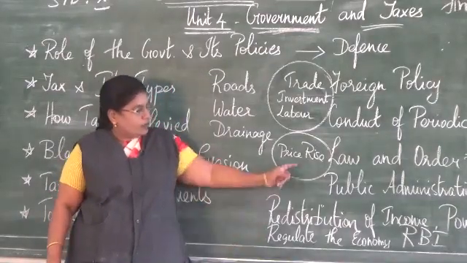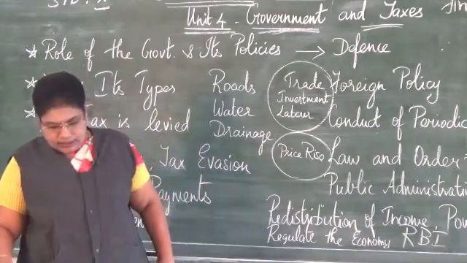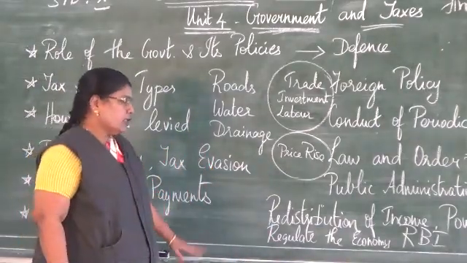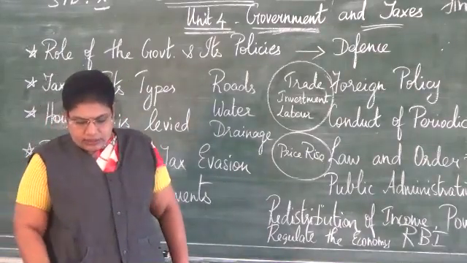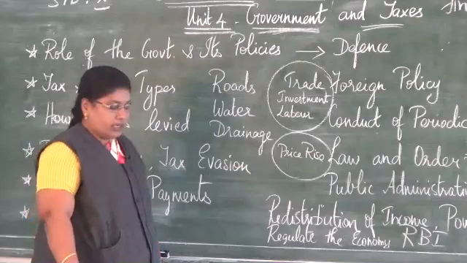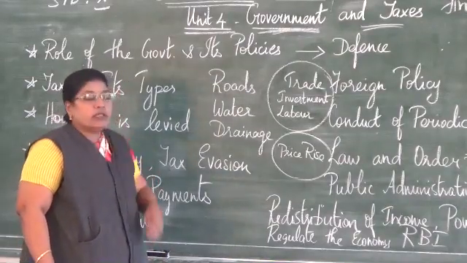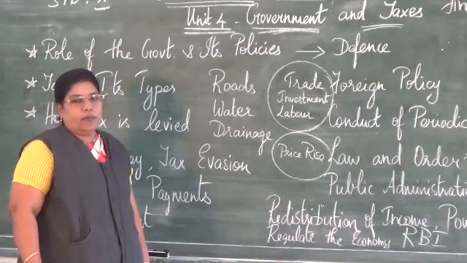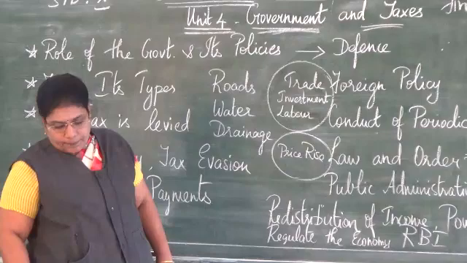So in order to remove that price rise, regulation of the economy is done. The union government does that by various measures such as the Securities and Exchange Board of India and the Competition Commission of India. Both these important administrative bodies regulate the economy of India.